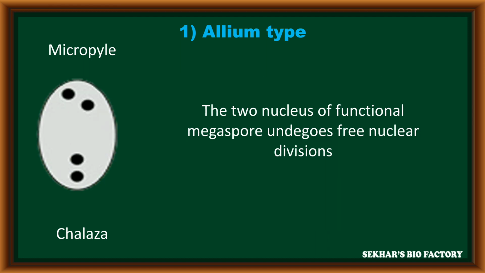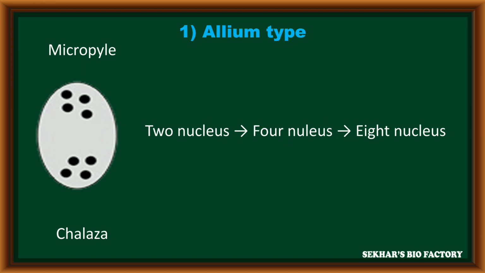During this process, the nucleus present in the functional dyad undergoes free nuclear division. In these free nuclear divisions, the two nuclei present in the functional dyad become four nuclei. Four nuclei become eight nuclei.